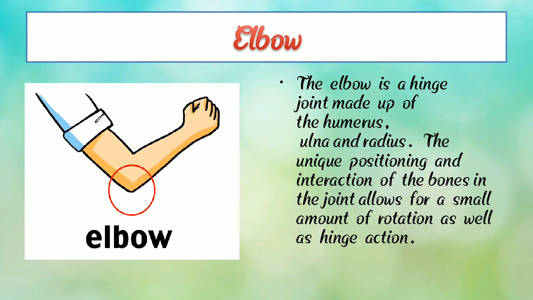The unique positioning and interaction of the bones in the joint allows for a small amount of rotation as well as hinge action.